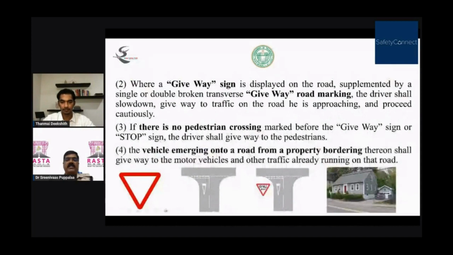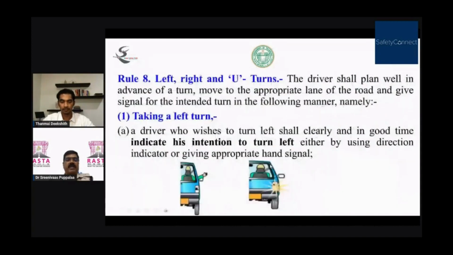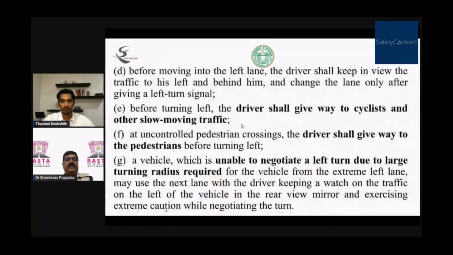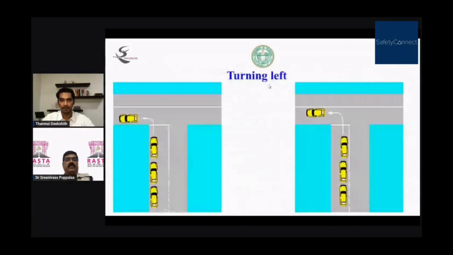And when taking a left turn or right turn, you have to indicate with the electronic indicator. If that is not functioning, you have to indicate with hand signals. You see, these are all how. When you are turning left, which one is right? Just think which one is right. You think in your mind, this is the wrong way.